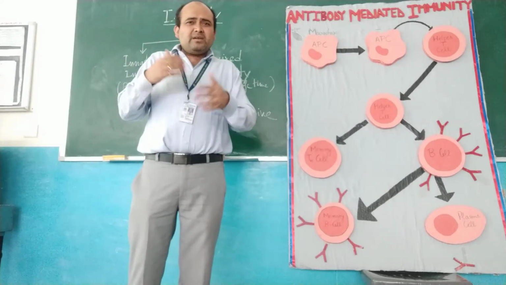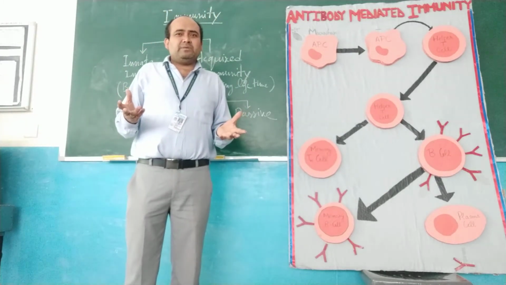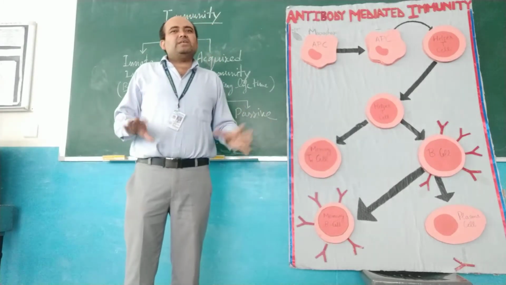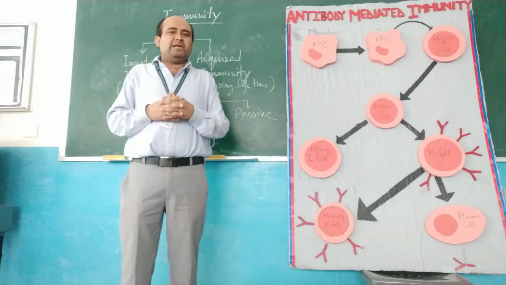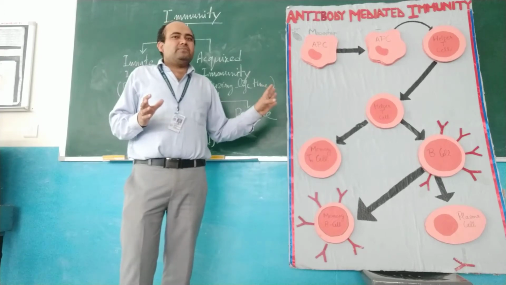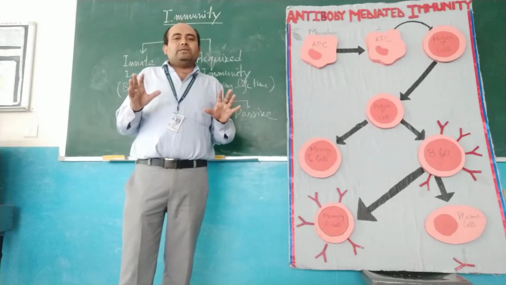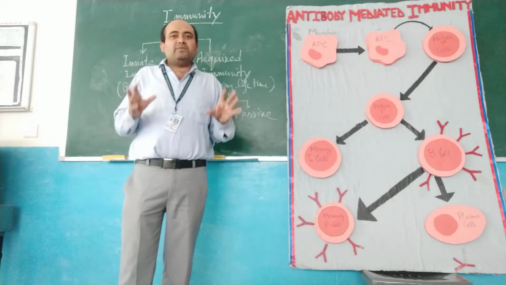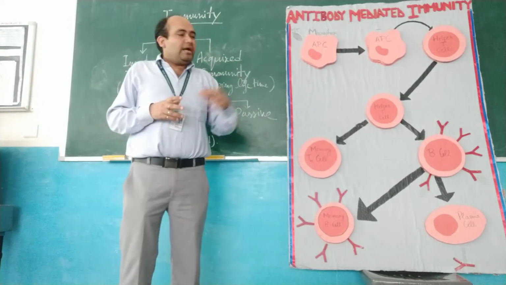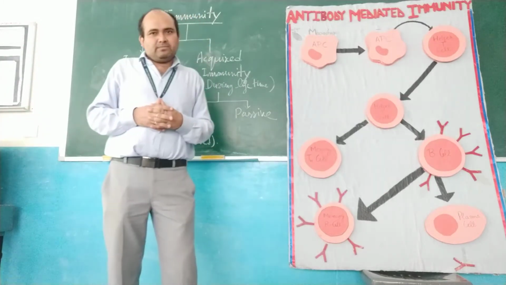After that, when a virus, bacteria, or pathogen enters your body again and again, nothing will happen, because antibodies are already present in your blood, and they will immediately destroy those antigens. In this way we are getting immunity throughout life. If 5 lakh types of bacteria enter our body, it means 5 lakh types of antigens enter our body, and 5 lakh types of antibodies are produced in our body.